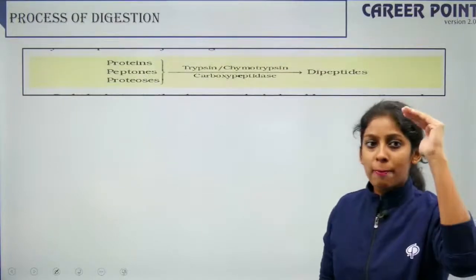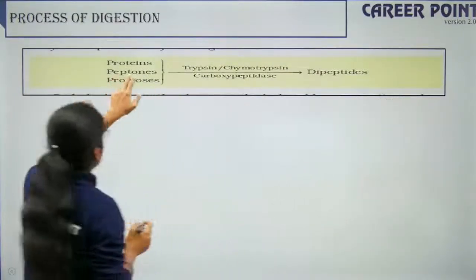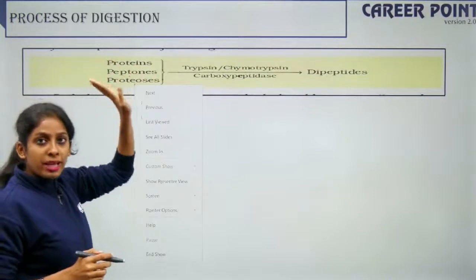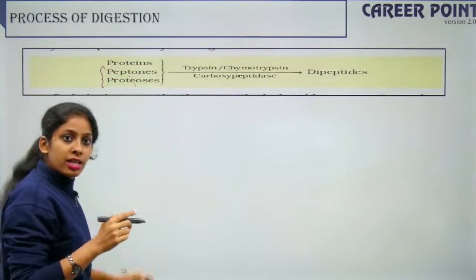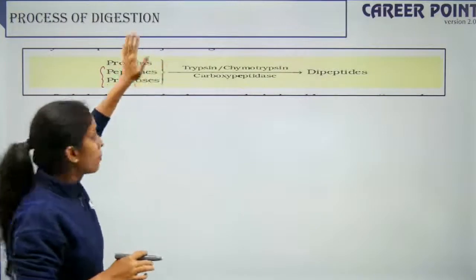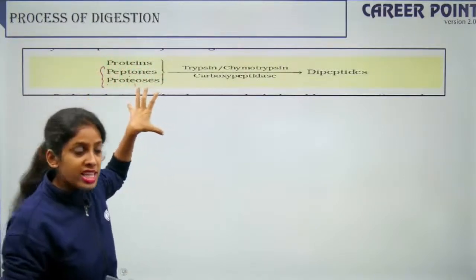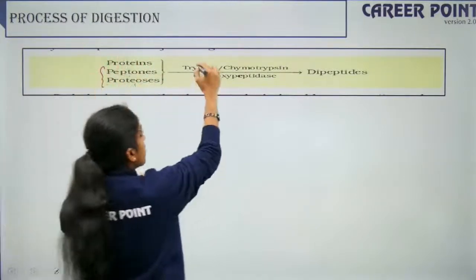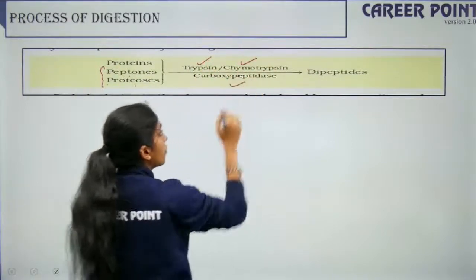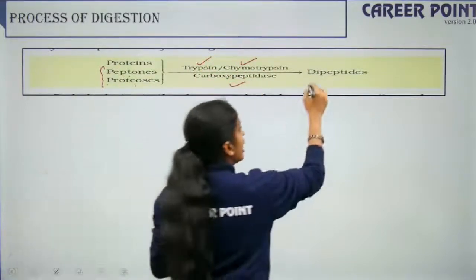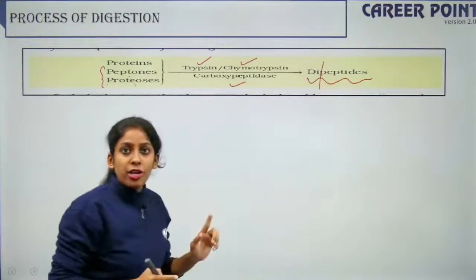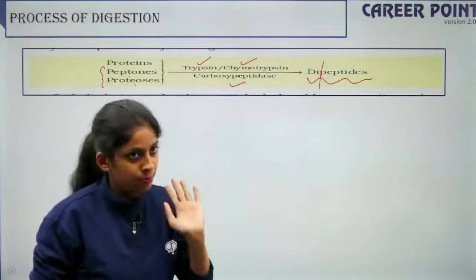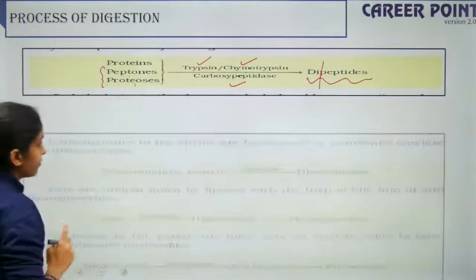So the proteoses, peptones and the remaining proteins are broken down in the stomach because of pepsin. The other remaining proteins that are not broken down meet in the small intestine. Now all these are broken down by trypsin, chymotrypsin and carboxypeptidase into dipeptides, into 2 peptides, an amino acid and a peptide bond. Okay, it is broken down like this.